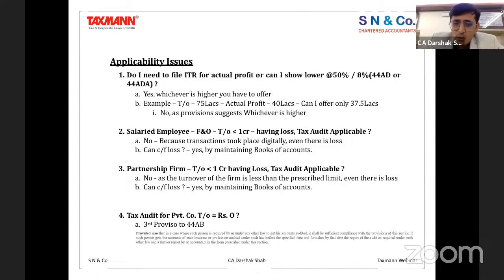Now, the guidance note has given emphasis to the words that come next. The last line I'm reading says, and a further report of an accountant in a form prescribed under this section.